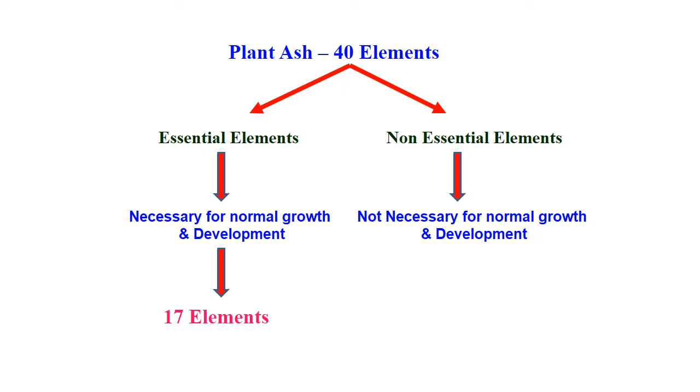When we take a plant and make it into ash, 40 elements are obtained, and these 40 elements are classified into two categories. First is essential elements and next is non-essential elements. Essential elements are those which are necessary for plant growth and development, while non-essential elements are those which are not necessary for normal growth and development of the plant, but these non-essential elements are also present in plants. Under essential elements there are 17 elements.